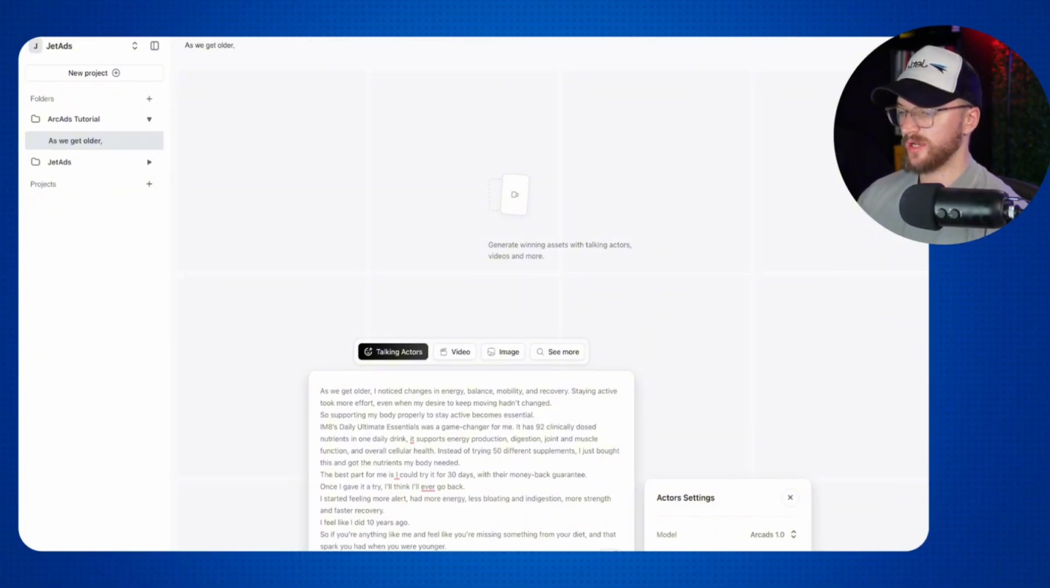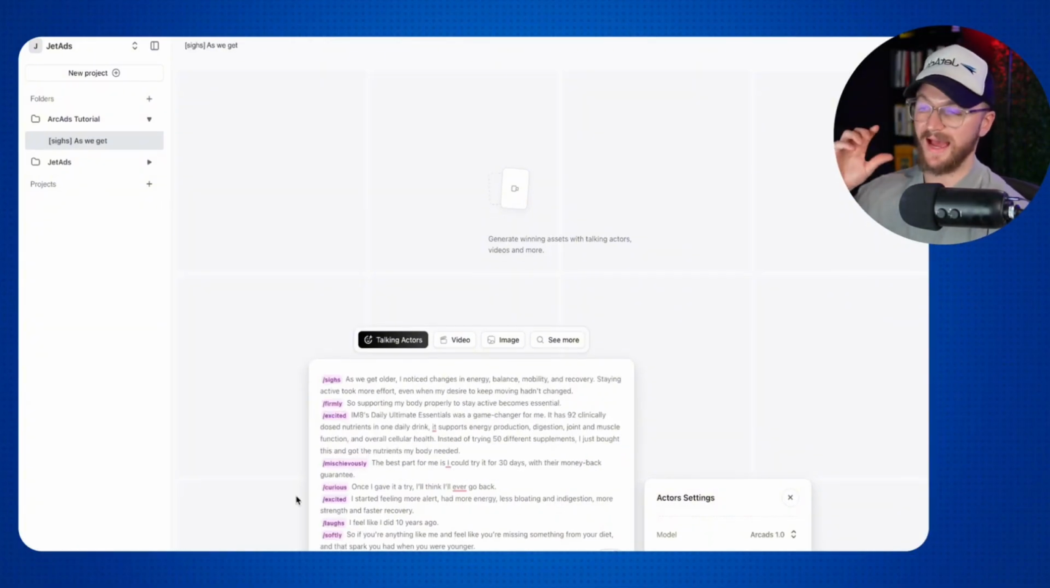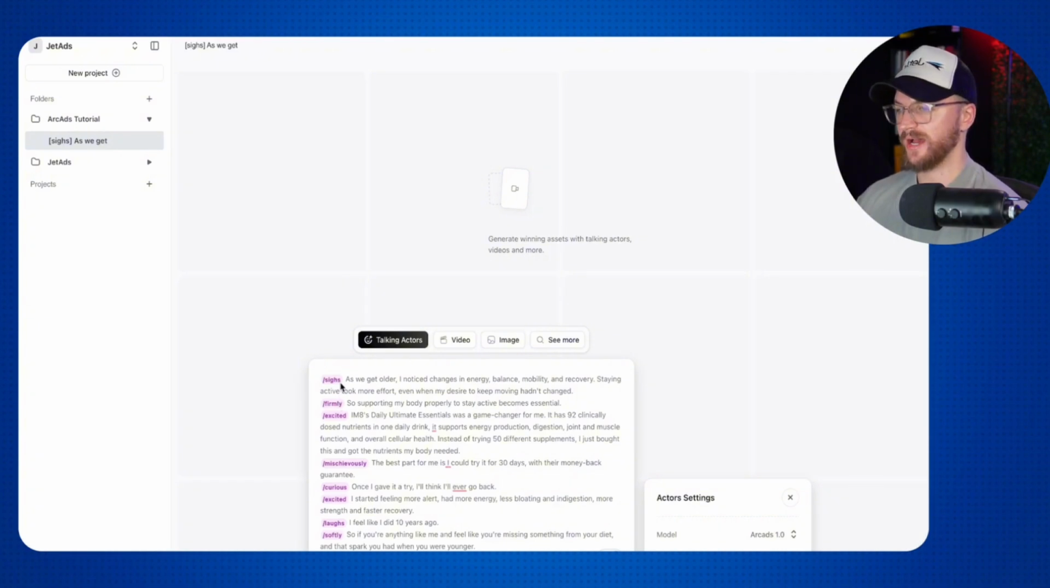And then what we can do now, if we just select add an emotion right here. And so as you can see, I added in the emotion right here. It adds in some of those layers that you might not have had. So sighs, as we get older, firmly, excited, mischievously, curious, excited, laughs softly and firmly. And we'll test that out to see exactly what that looks like, but that should enhance the quality of the ad overall.